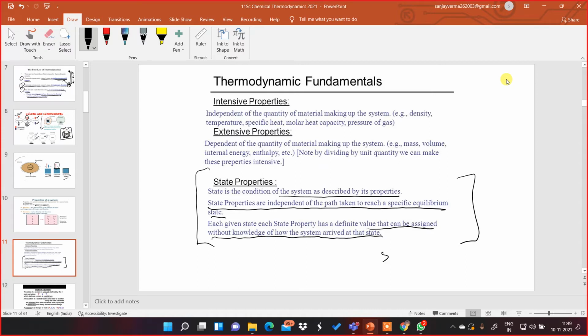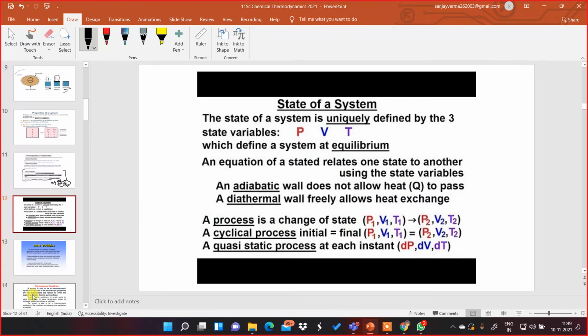For example, we say 5 grams of salt, sodium chloride, kept at a temperature of 27 degrees Celsius at a certain pressure, we put the temperature, we put the volume, all those. So certain macroscopic conditions are there. This comes under what we say a state. Now coming down to a better understanding of the state of a system. The state of a system is uniquely defined by the three state variables, which are pressure, volume, and temperature.